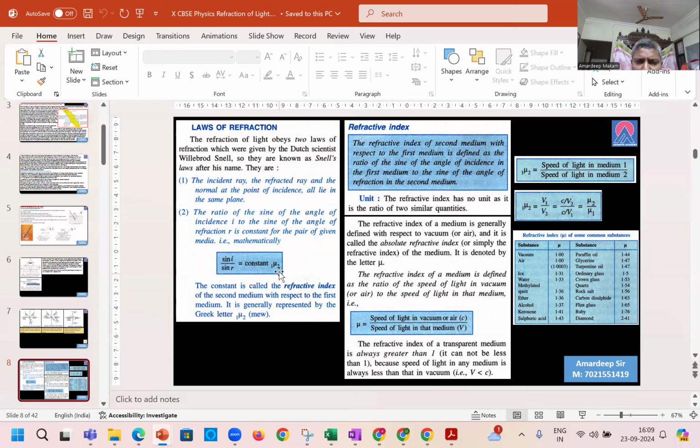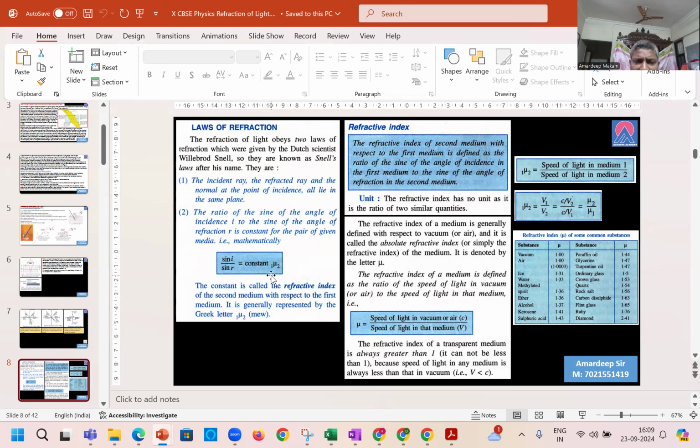Now some books use the notation mu, some books will use the notation n or eta. So different notations can be there. But please understand, sin i upon sin r, the sine of the angle of incidence divided by the sine of the angle of refraction, gives you the refractive index. Refractive index is always a constant for that particular medium.